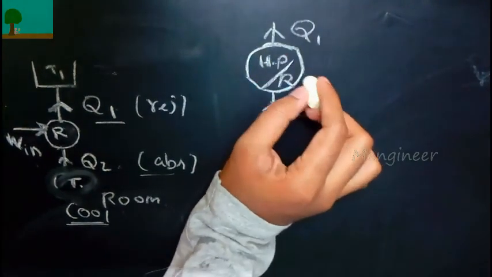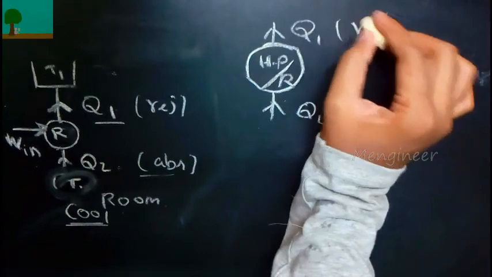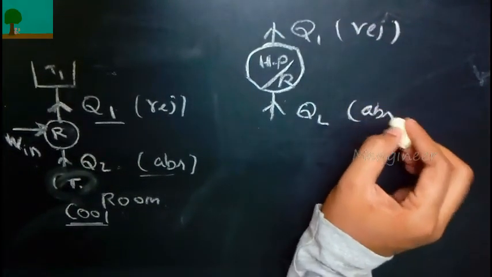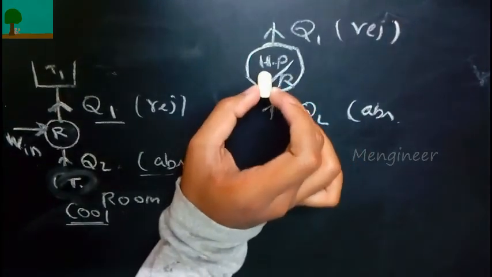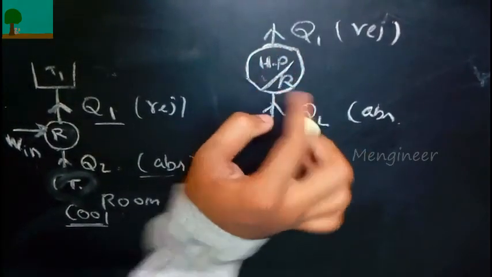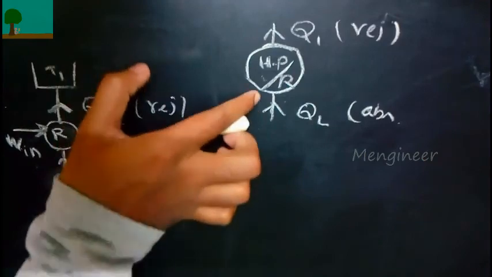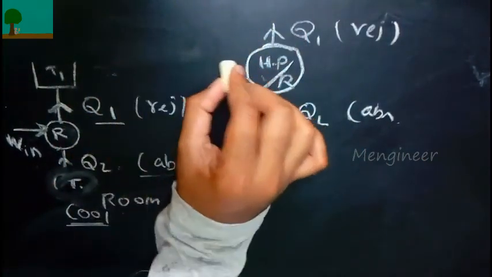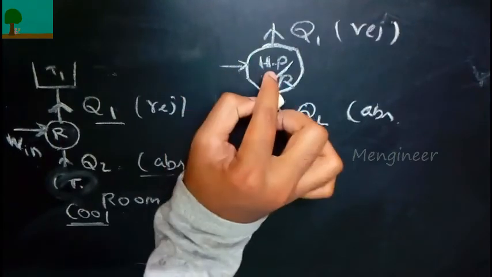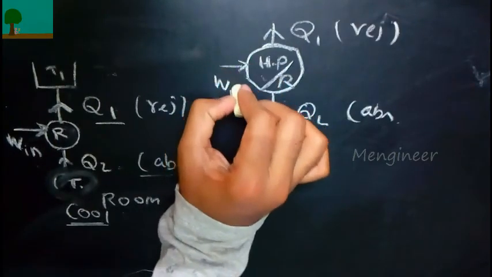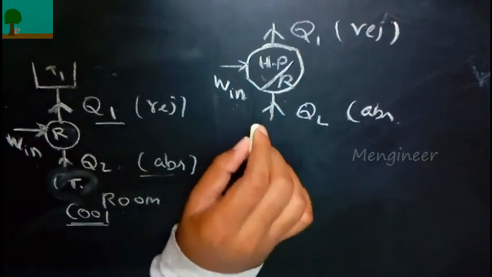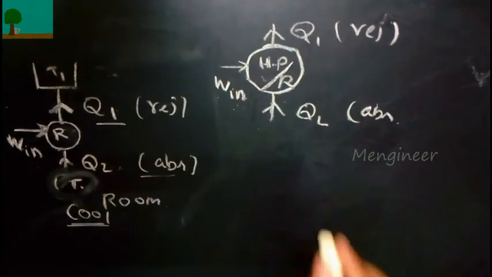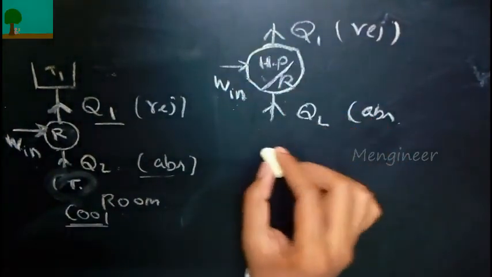Also, it would be better if you understand this relation for refrigerator and heat pump. So for heat pump, we have to consider the Q rejection. For refrigerator, we have to consider Q absorption. Both refrigerator and heat pump will operate only when we give some work input. So now let's derive.